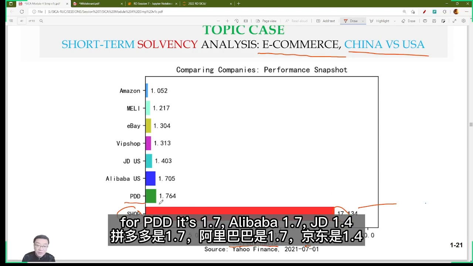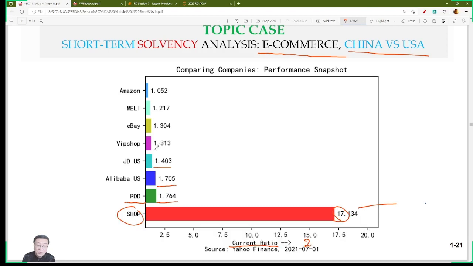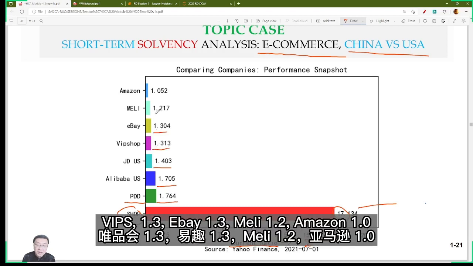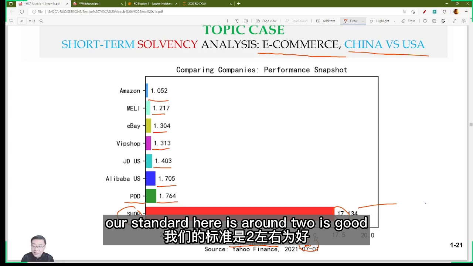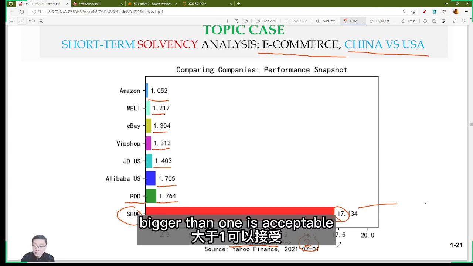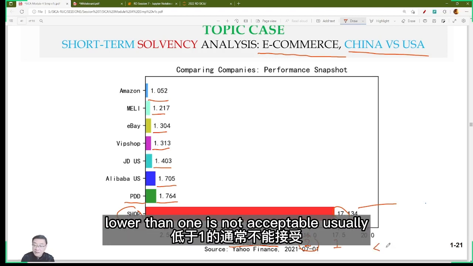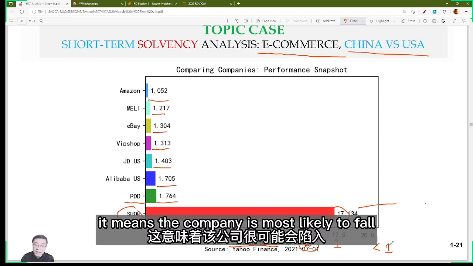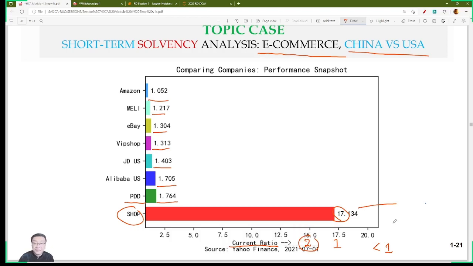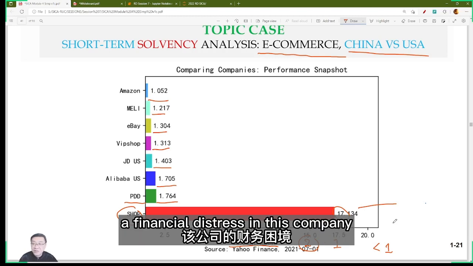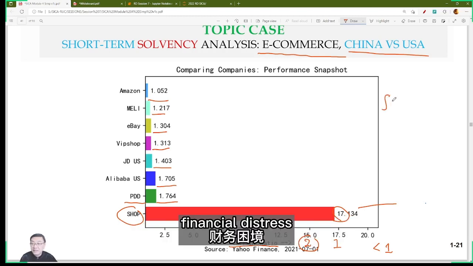For Pinduoduo, it's 1.7, Alibaba 1.7, Jingdong 1.4, Vipshop 1.3, eBay 1.3, MercadoLibre 1.2, Amazon 1.0. Our standard here is that around 2 is good. Bigger than 1 is acceptable. Lower than 1 is not acceptable. Usually it means the company is most likely to fall into a short-term debt crisis. That means it will cause financial distress in this company. Financial distress.